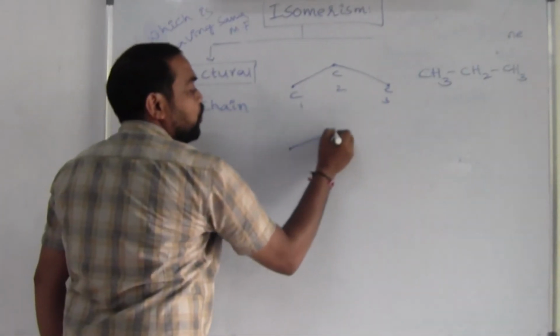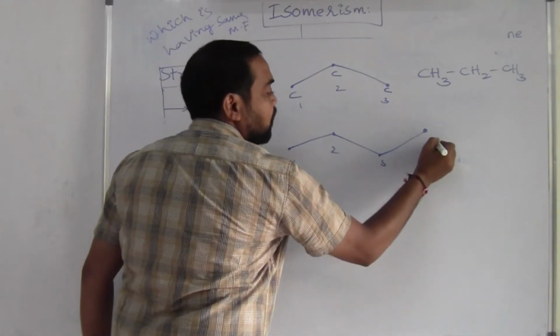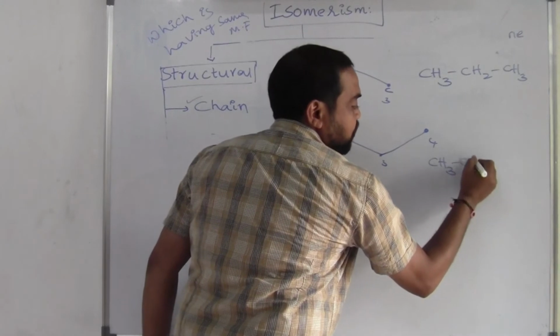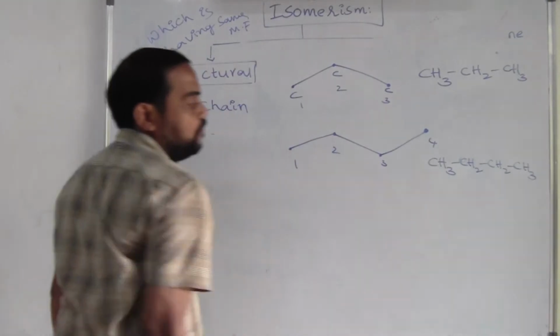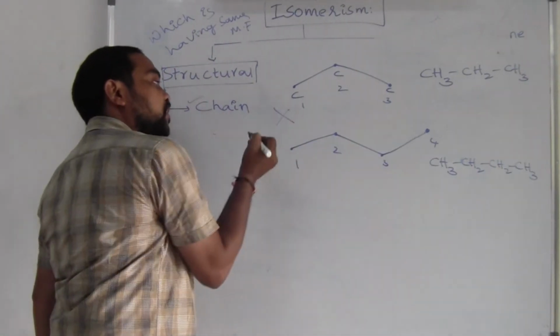Let us take this one: 1, 2, 3, 4. So here I am writing 4 carbons. I am writing its condensed structure also, that is CH3, CH2, CH2 and CH3. This is the condensed structure. Now, are these two isomers? No, these two are not isomers at all.